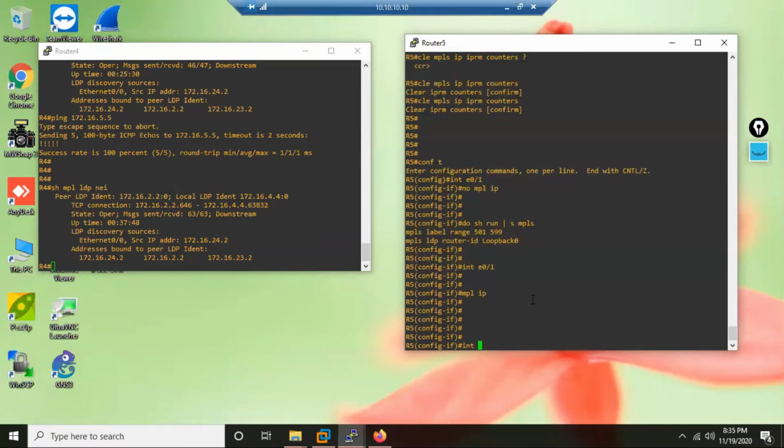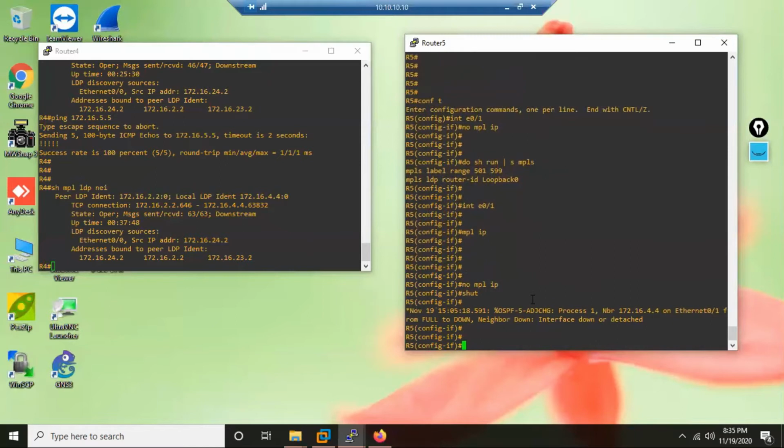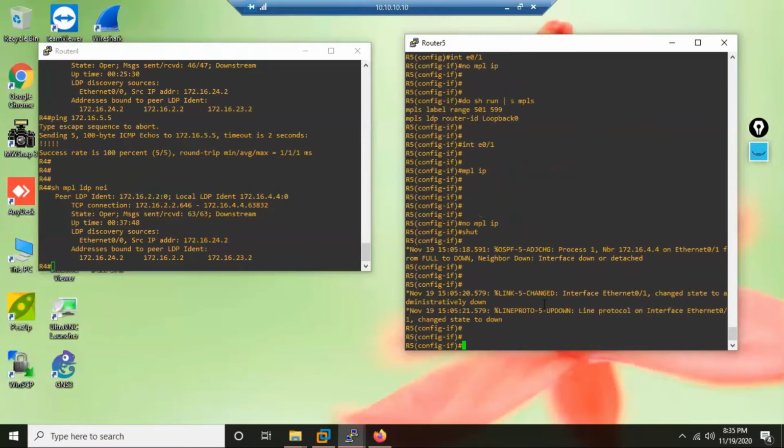So the best solution will be what? Again, first I will remove MPLS, and then I will shut down the interface and keep the interface down for some time. If you see now, the interface has gone down, line protocol down. See, the other features got affected. If you have OSPF, it gets affected. If you have BGP, it might get affected. If you have tunneling, it might get affected. So many features. So in a live environment, this is not a good solution. If you want to do this, then proper downtime has to be there. You cannot do it in a live running environment.